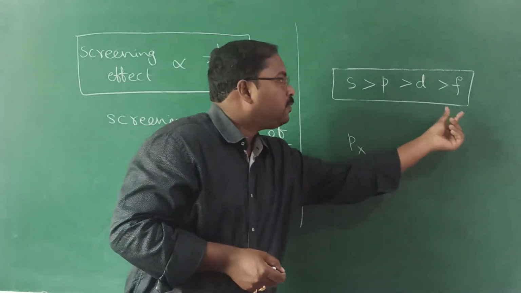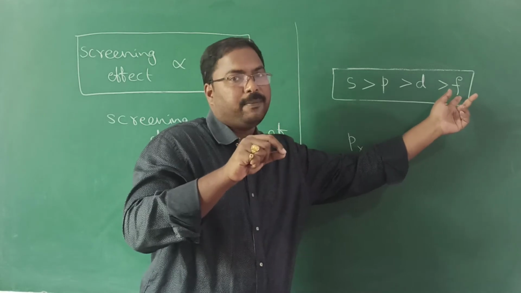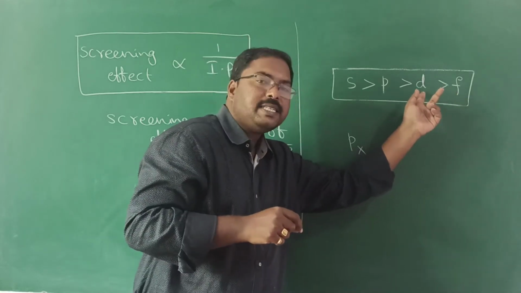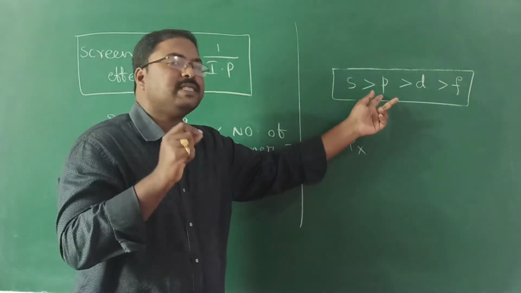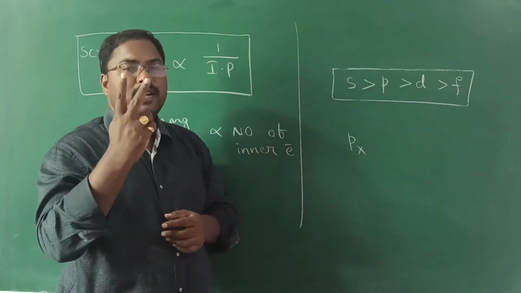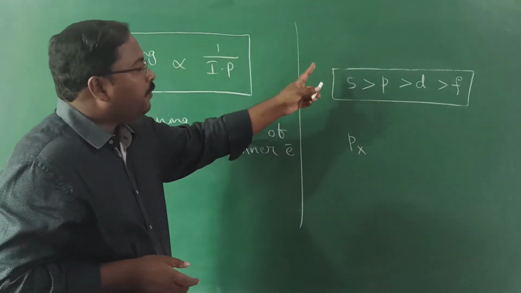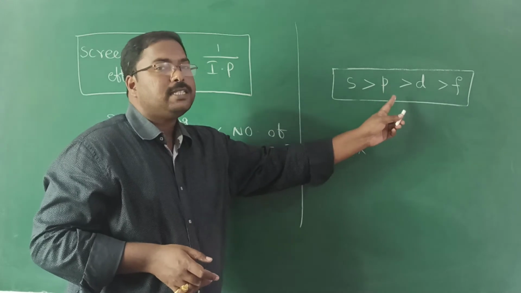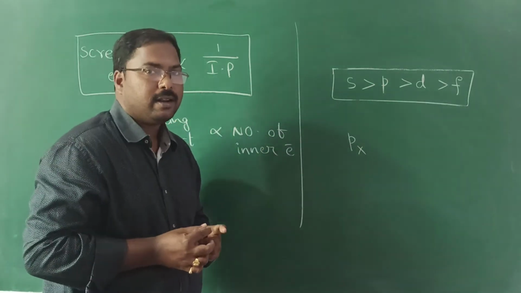Then what is 14? 14 is the capacity of f subshell. 10 is the capacity of d subshell. 6 is the capacity of p subshell. But the capacity of any orbital is only 2 electrons. So the screening effect of these orbitals is based on the shape and the orientation of the orbital. Right?